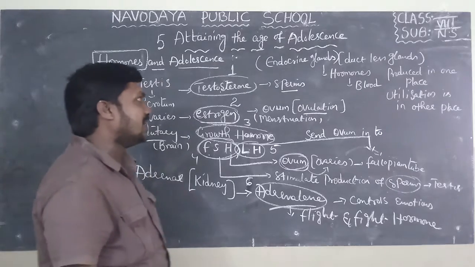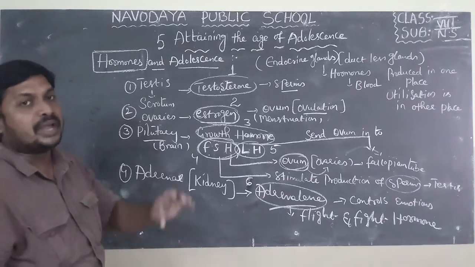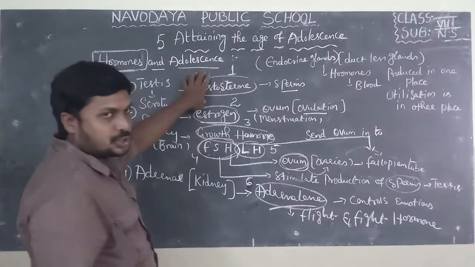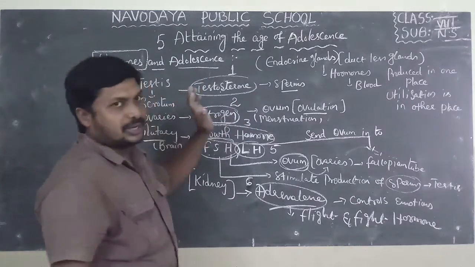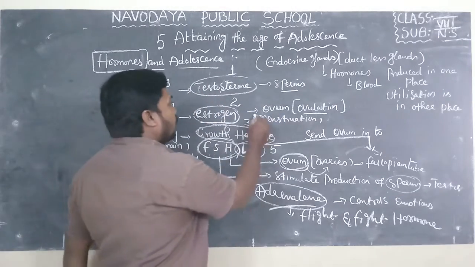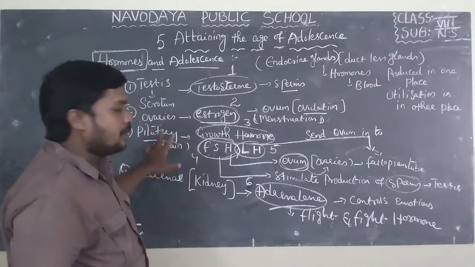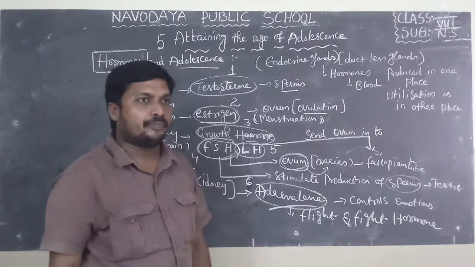These hormones are released at the age of adolescence. We can find some changes in adolescent boys and girls due to these hormones. One is testosterone, which helps to release sperms. Estrogen helps to release ovum at the time of ovulation, and is also helpful for menstruation. Growth hormone, released from the pituitary gland near the brain, is helpful for growth of the human body.